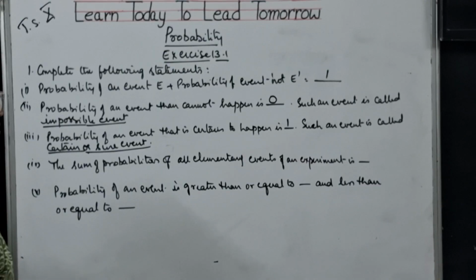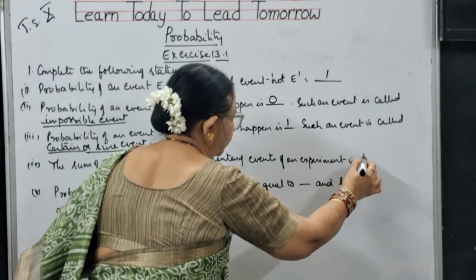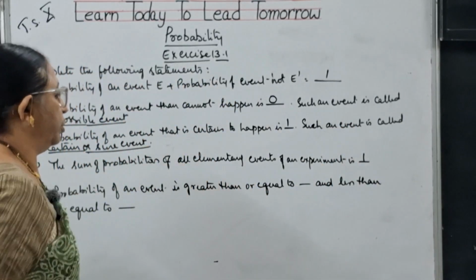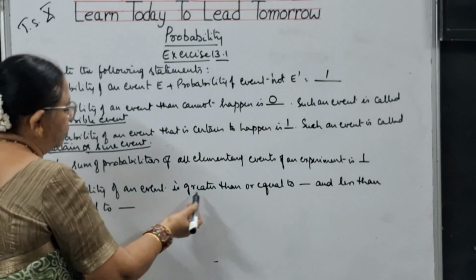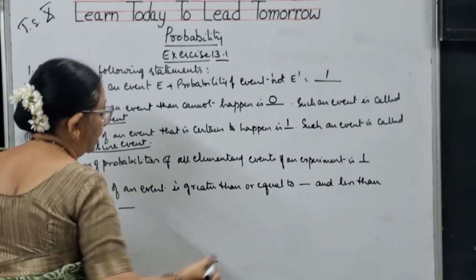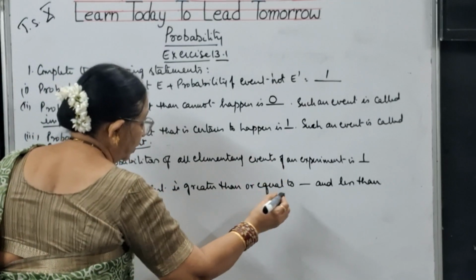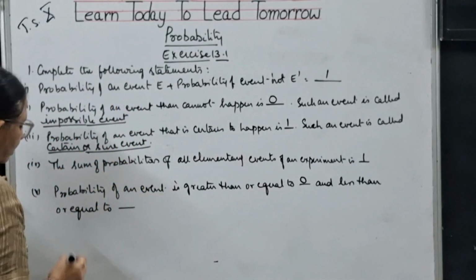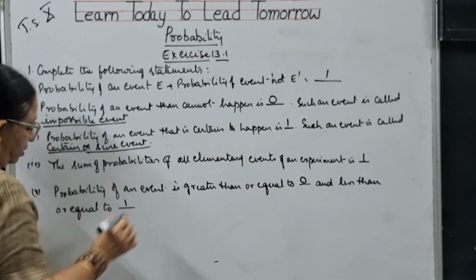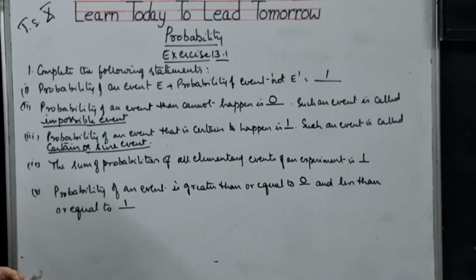Sum of probabilities of all elementary events of an experiment should be equal to 1. All the probabilities, if you add, you will be getting 1. Probability of an event lies between 0 and 1, we have discussed. Greater than or equal to 0, less than or equal to 1. So, these are the answers for the first bit, children. Please note it down.